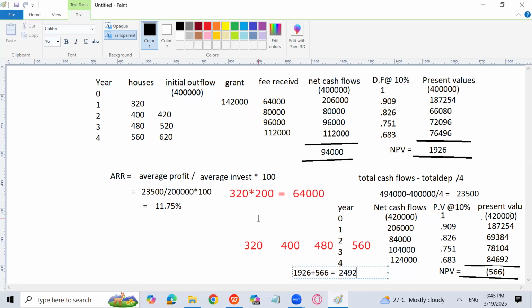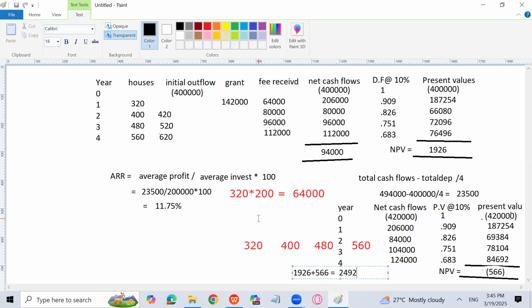Then you can go for some other alternative means, like the payback period. You can calculate the payback period for that particular project because we have calculated ARR, which is more than the cost of capital. You can check the payback period also, right? If payback period is earlier, then it is fine. Then we should go for this particular project. I think payback period is okay.